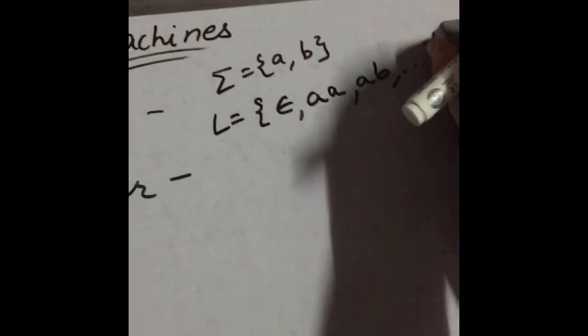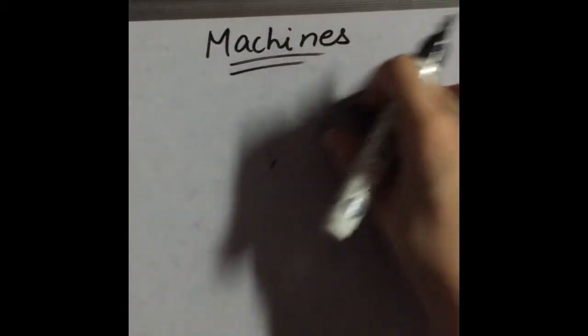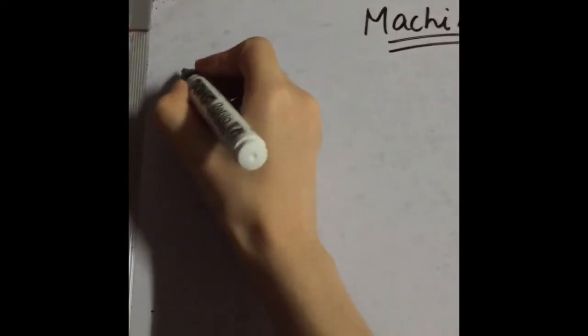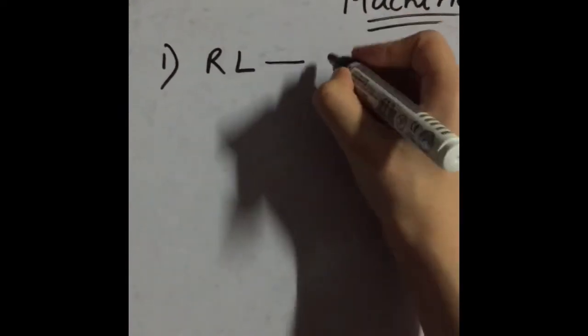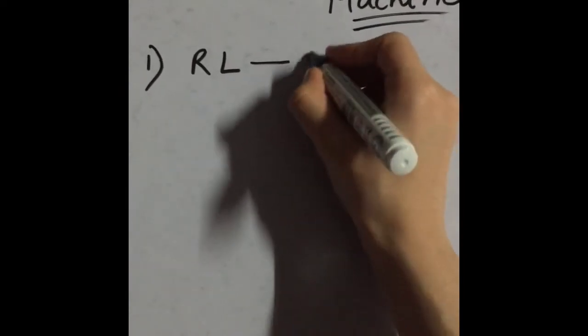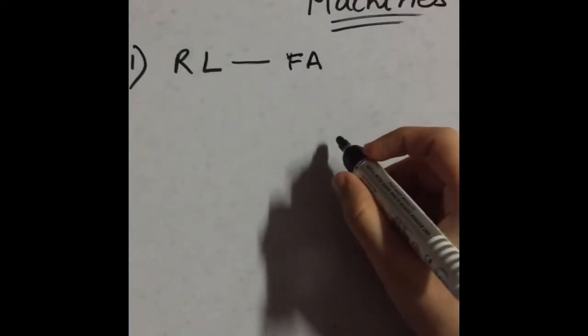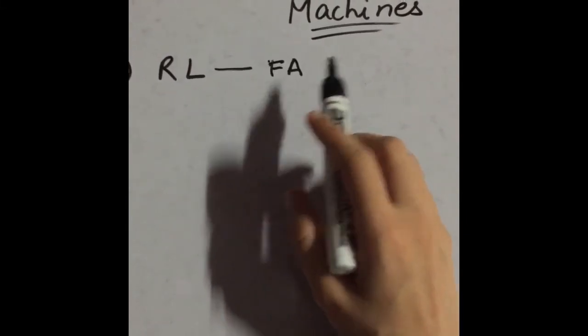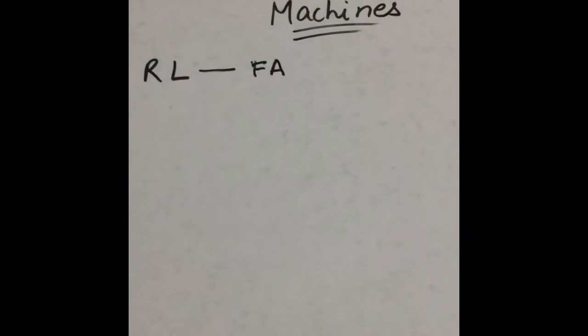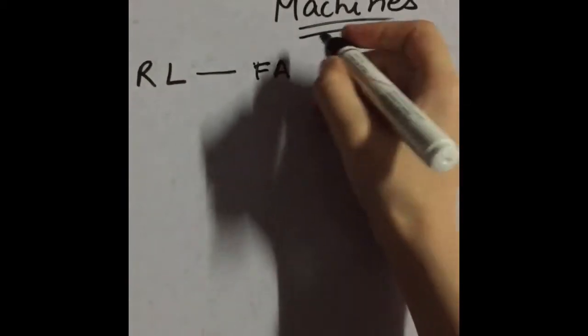Now, after language and grammar, the important part is the languages, their grammars and automata, the acceptors, right? So first is regular language. Regular language is accepted by finite automata, and we have already read in previous videos what finite automata is and what its types are.